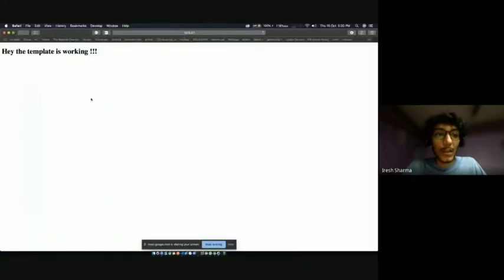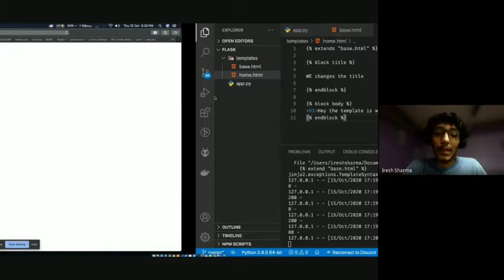I'll go ahead and reload this page. Now you can see, hey, the template is working. Cool. So this is basic templating, how to make templates work.